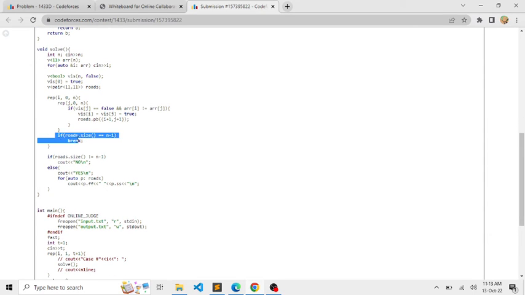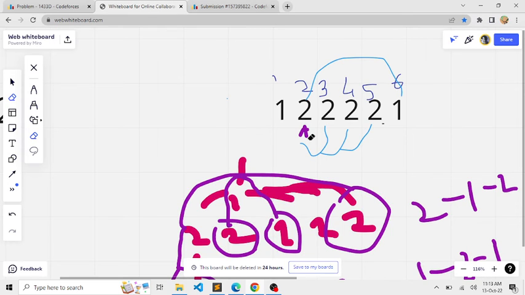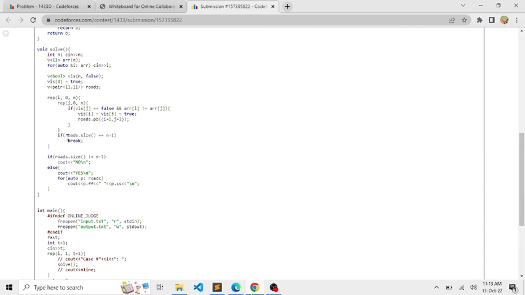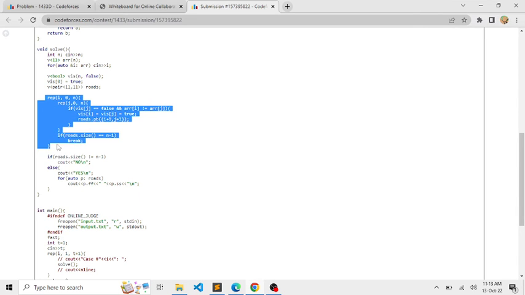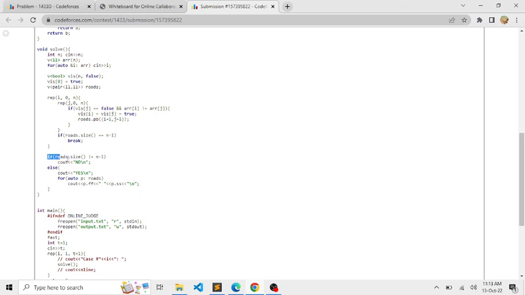I'm also mentioning an early stop condition: if the roads size is n minus 1, that is, if we have connected all the cities in the array, then we'll simply break out of the loop. At the end of these two loops, I'm again checking this condition.